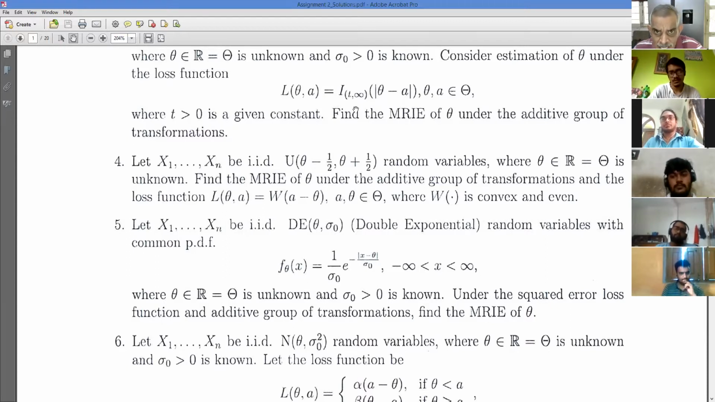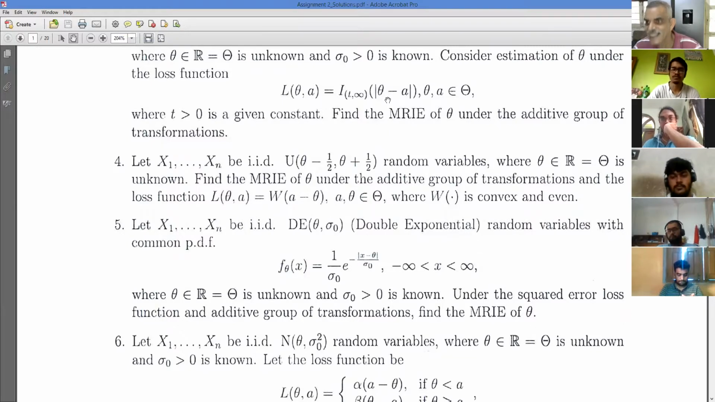Now here, I'm able to write it as w of a minus theta. What is my w of a? It is the indicator of t to infinity of mod of a. So that means it is 1 if mod of a is greater than or equal to t, and 0 if mod of a is less than t. That is what my W is.